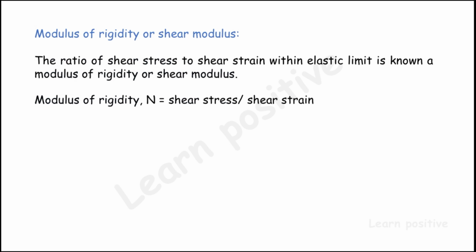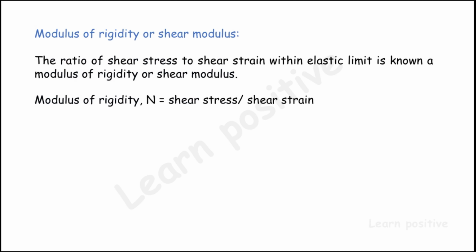The breaking stress given to the chassis is the shear stress, and the strain which opposes the load is the shear strain. The modulus of rigidity is the ratio between the shear stress and the shear strain.